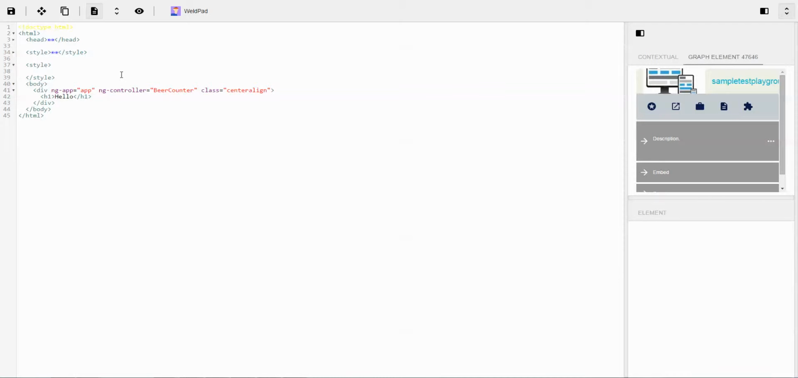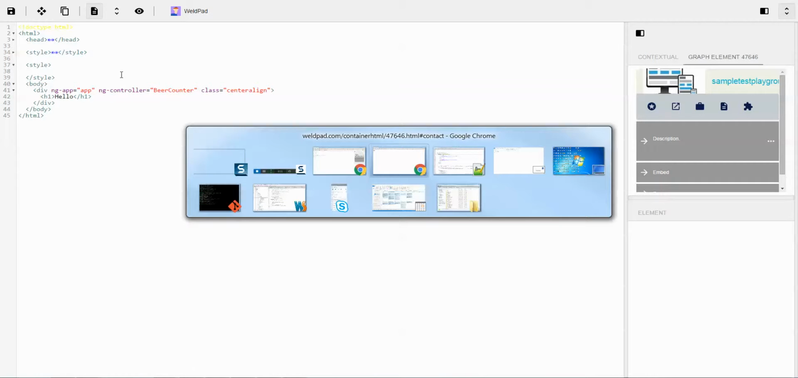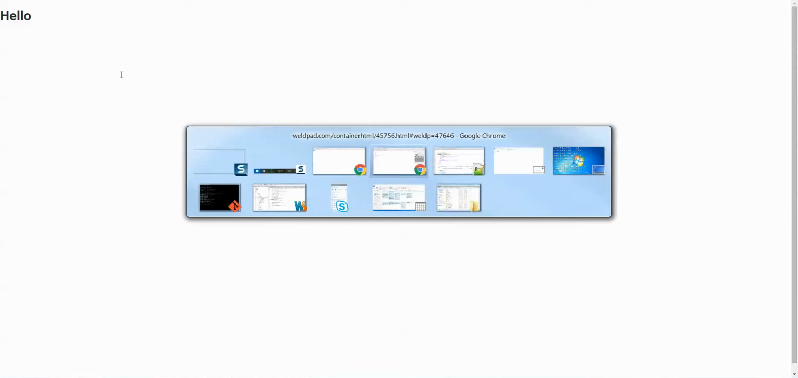Okay, let's go wild welding. This is our basic sample. We've got hello in this context, and the HTML looks like this. Hello. Now let's add some elements like slider.